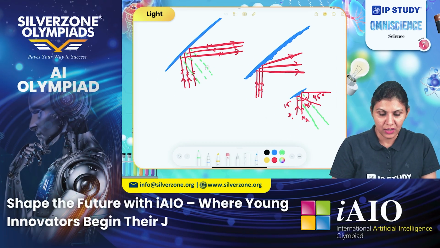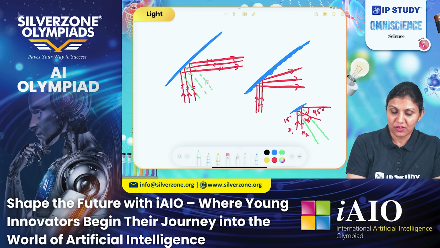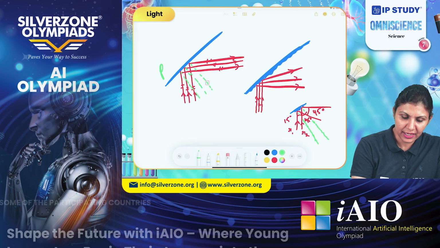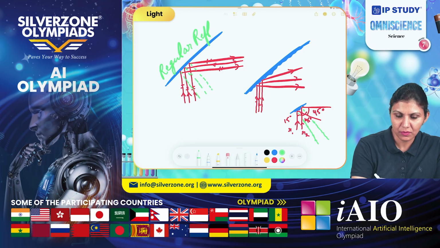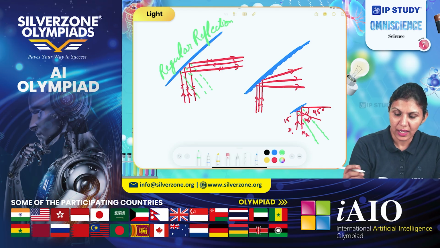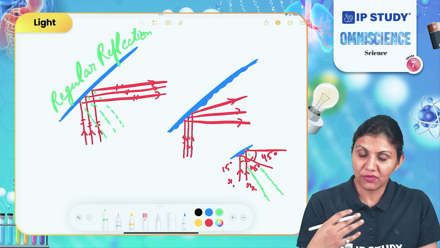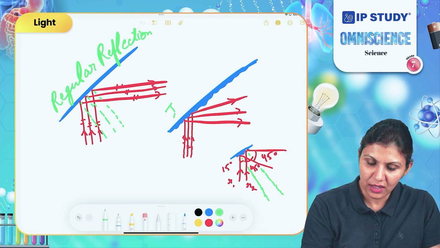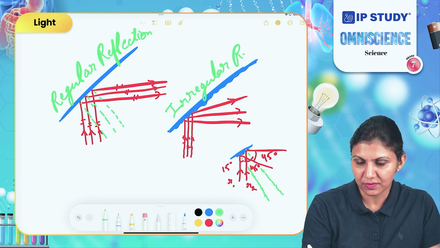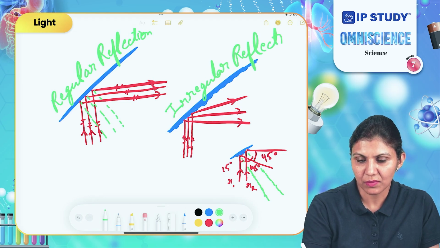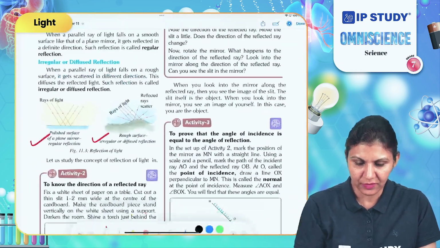with the normal. So when a light beam is striking a polished surface, it is called regular reflection. And when a light ray is striking a rough surface, the reflection is called irregular reflection. We can check it here.